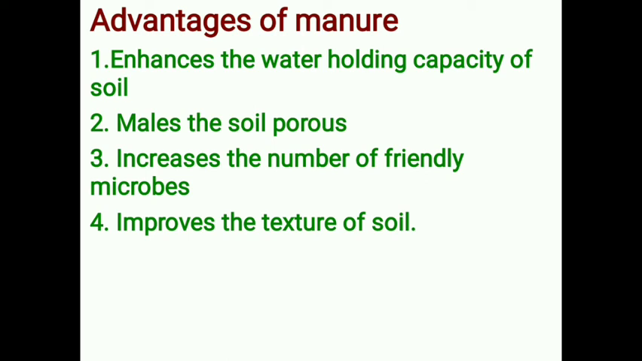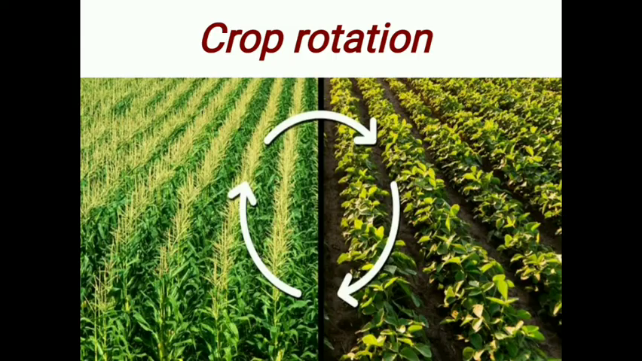The fertility of the soil can be improved by another method which we call crop rotation. Crop rotation is a practice in which different types of crops, like leguminous crops or non-leguminous crops, are grown alternately in the same field or soil.